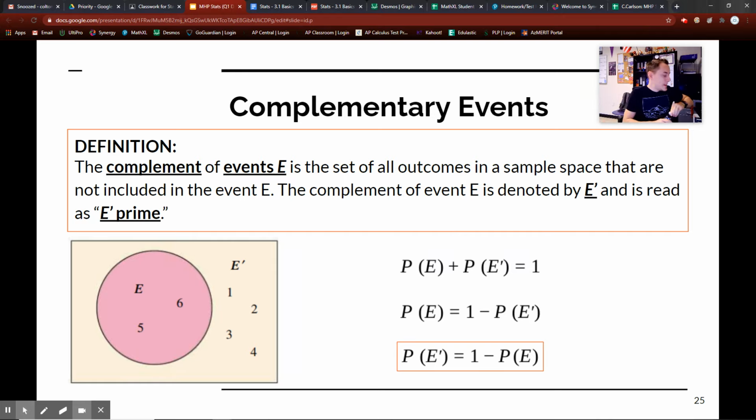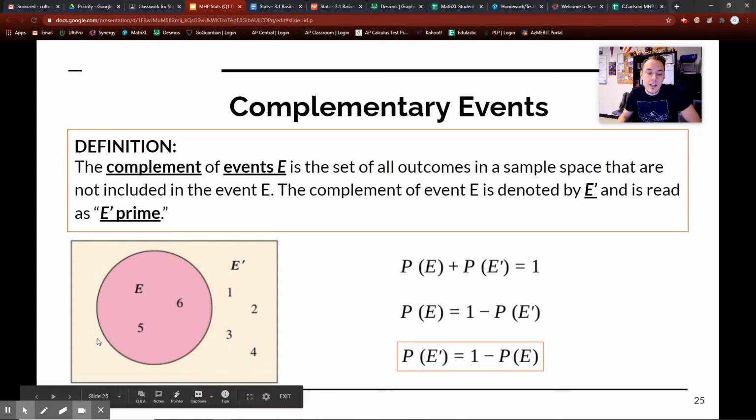What does this mean? It means if, let's just say it's a 75% chance of raining outside tomorrow. What's the complement of it not raining outside? Well, you would take 100% minus 75%, and then you would get 25%. That's what it means. Everything that's not included in the set. So let's look at this Venn diagram, E. So E is 5 and 6, right?